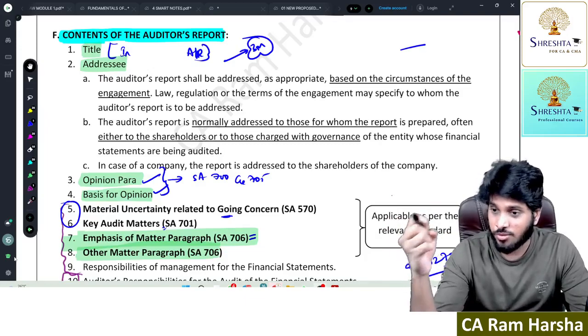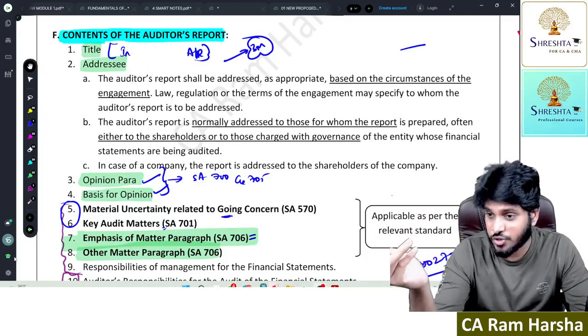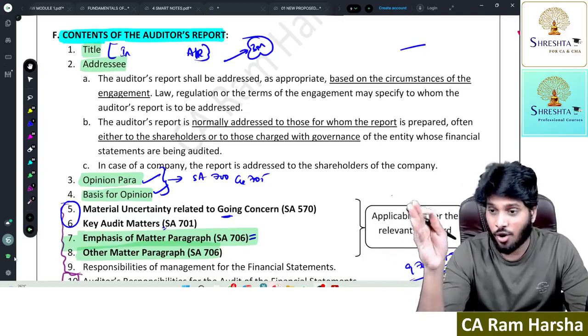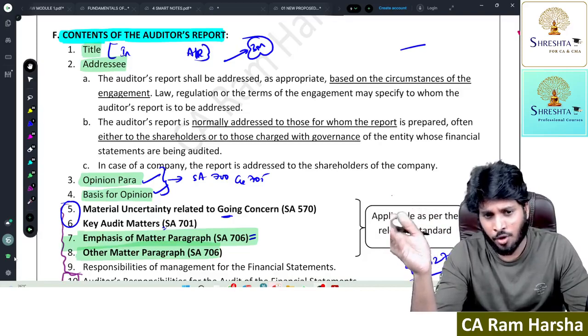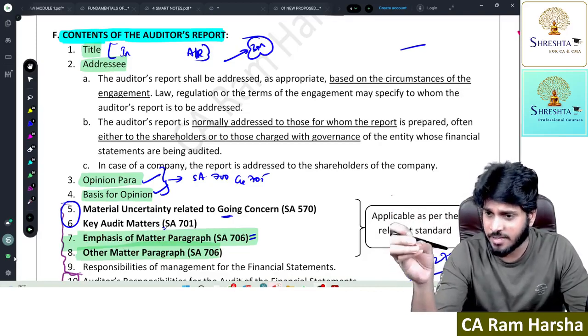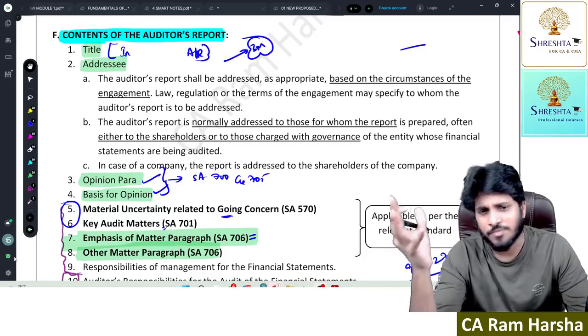seen how in reality it works, how the emphasis of matter paragraph is used, how the other matter paragraph is used in reality. We have seen audit reports of Air India, we have seen the audit report of IL&FS, and we have even seen the audit report of State Bank of India with respect to other matter para. Yes or no? Yes.